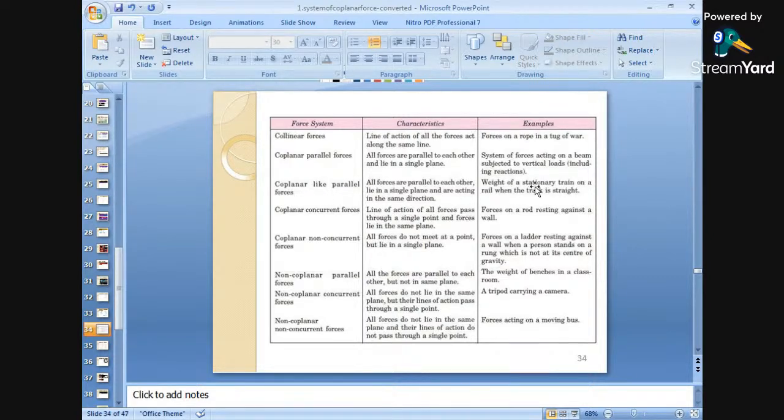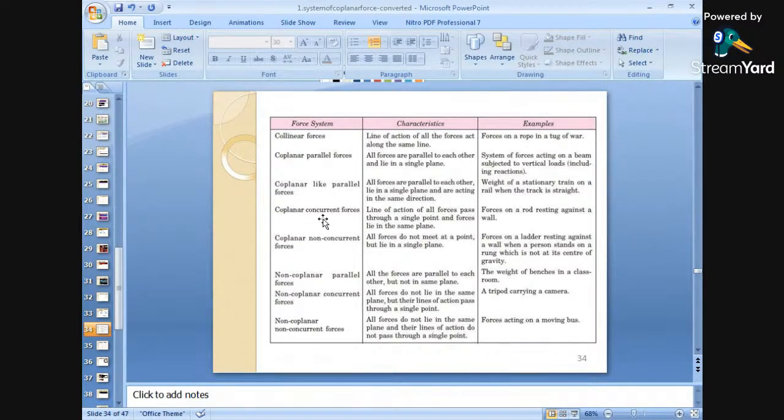Okay. Weight of a stationary train on a rail when the train is straight. That means the simple example is the weight of a train, because the weight is the same at all the points when it is in a straight position.